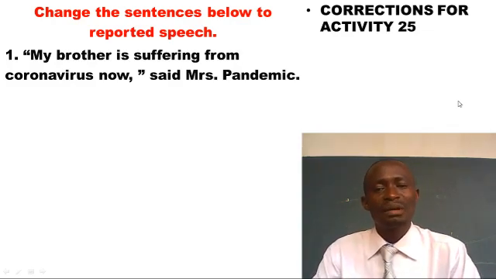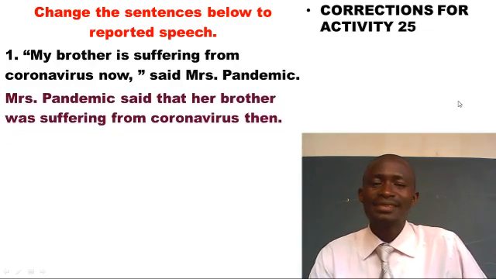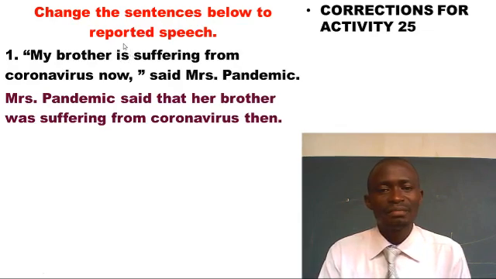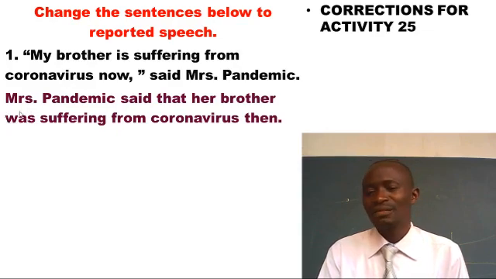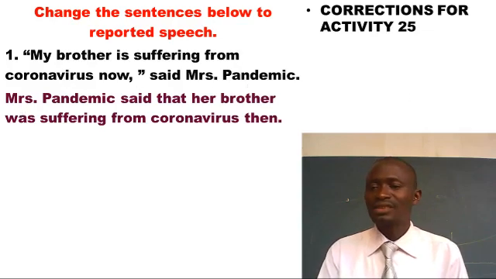So number one reads as, my brother is suffering from coronavirus now, said Mrs. Pandemic. And of course the answer will be, Mrs. Pandemic said that her brother was suffering from coronavirus then. Look at the helping verb is. My brother is suffering was changed to her brother was suffering, just changing from that present form to past form. And that is it.